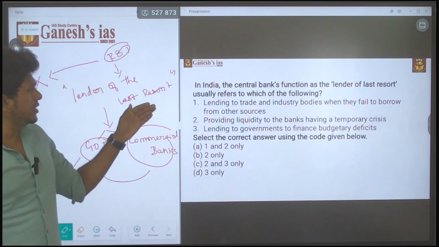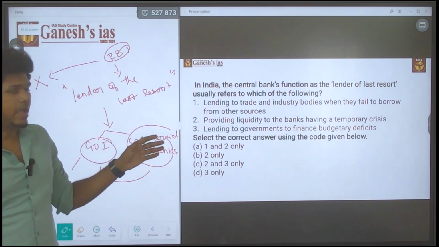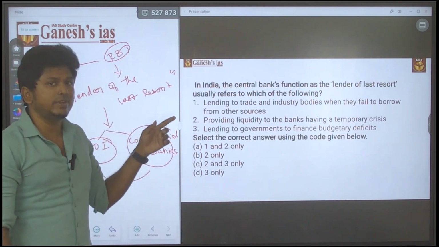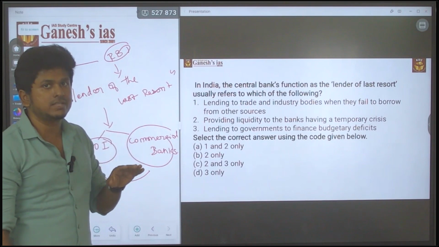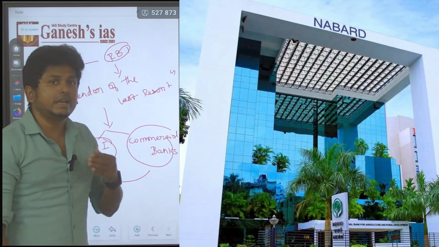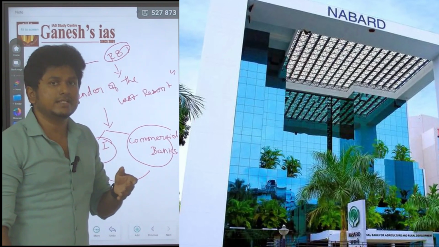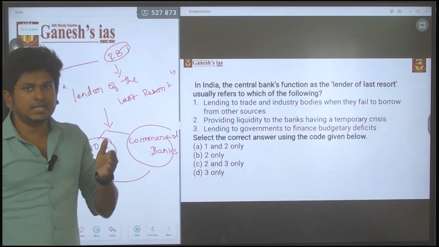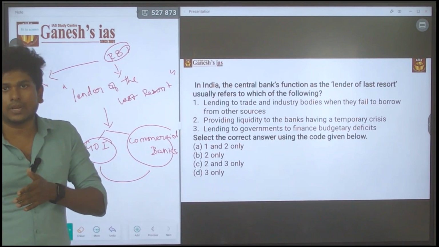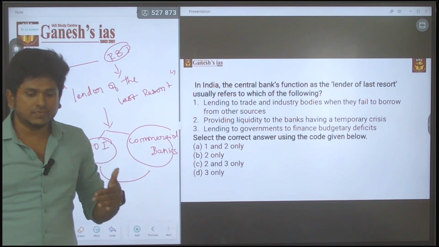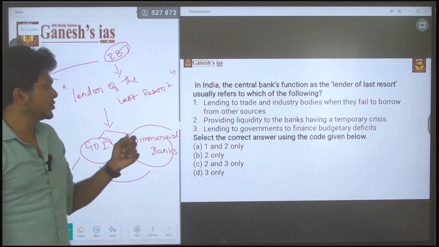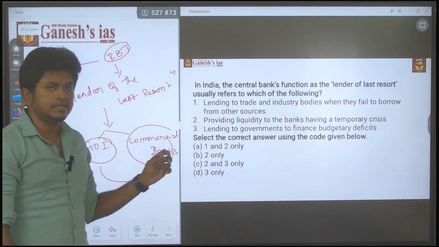Just by eliminating one statement you can get to the answer, which is C. The reason is that the first statement speaks about direct financing, but RBI won't do direct financing, only refinancing. Even NABARD does not do any direct financing, only refinancing: NABARD will lend certain money to the RRBs, and the RRBs will lend the money to corporates or individuals. That is how the refinance activity happens. There are no direct lending activities, so the answer is 2 and 3. It's C.